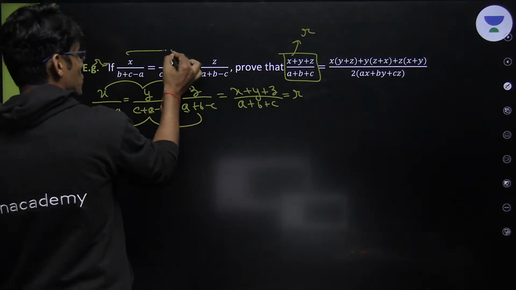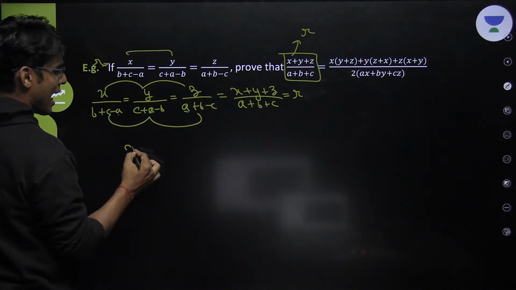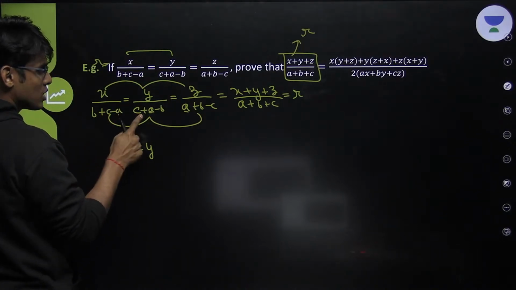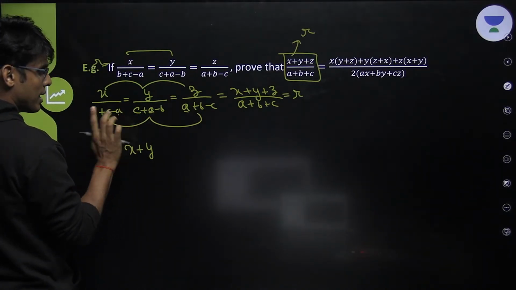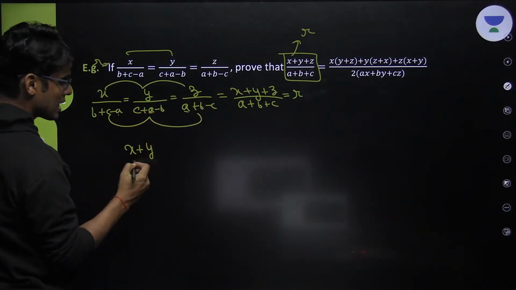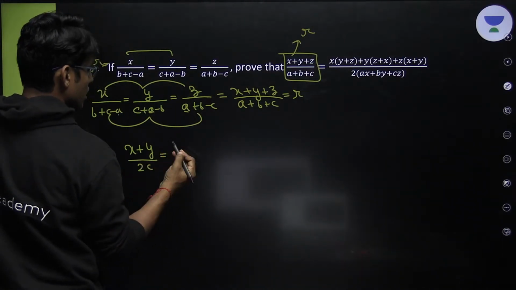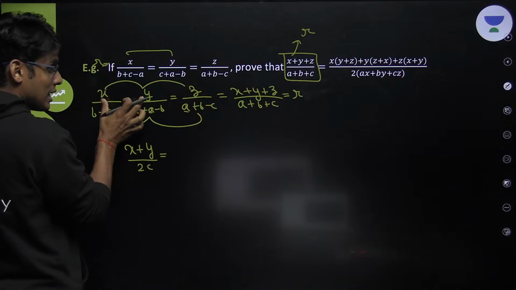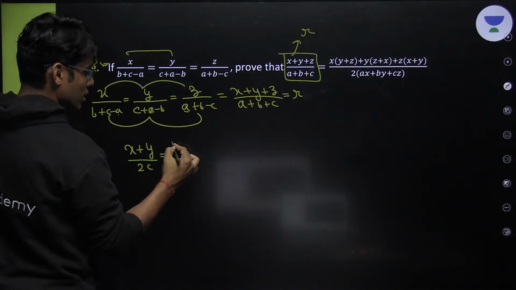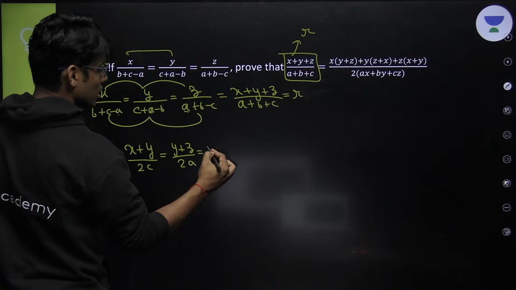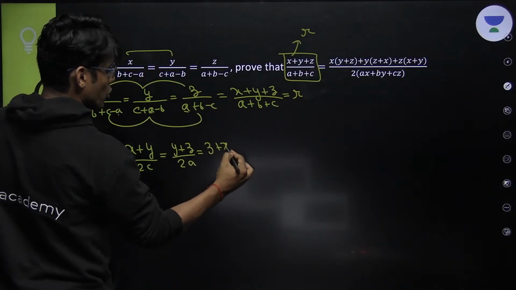Let's add these two now. If I add these two, I have x plus y. Now if I add these two denominators, C remains here, A gets cancelled, B gets cancelled. So you have this. Automatically, this ratio will remain intact. So y plus z upon 2a, z plus x upon 2b.